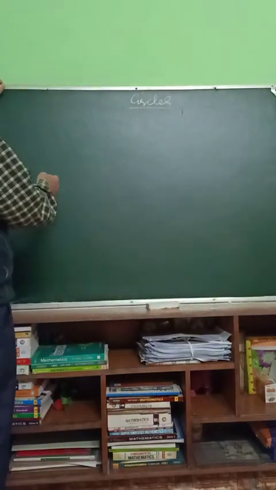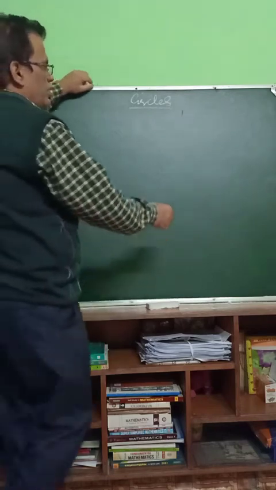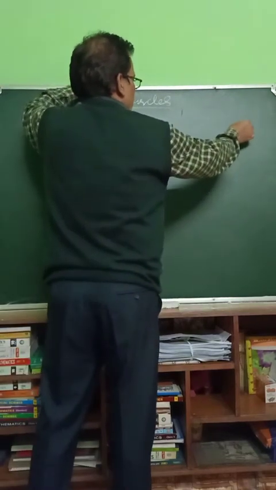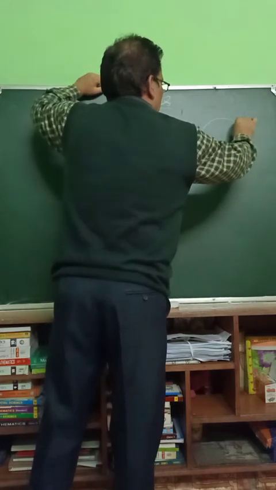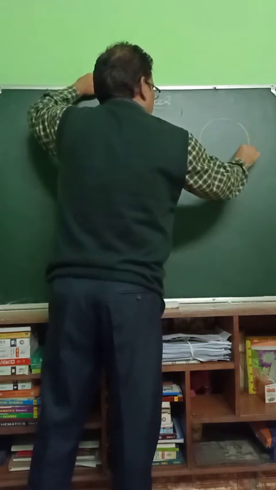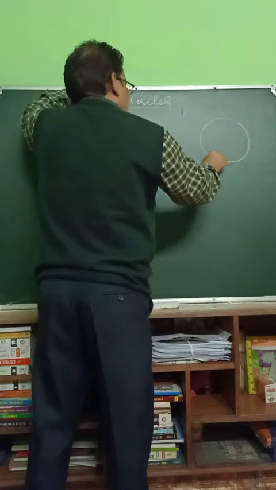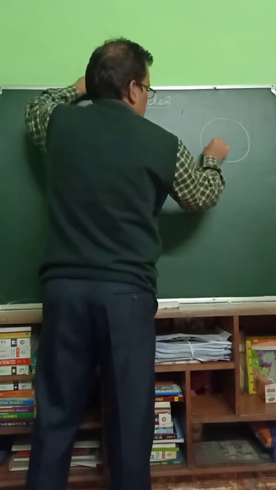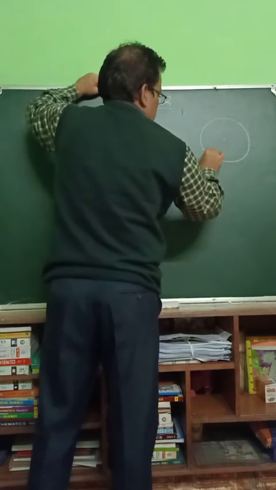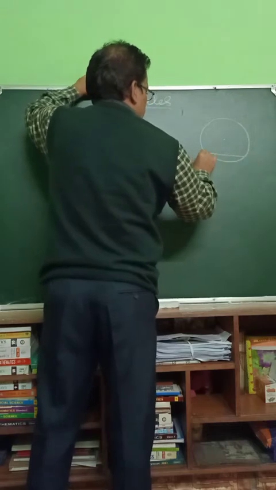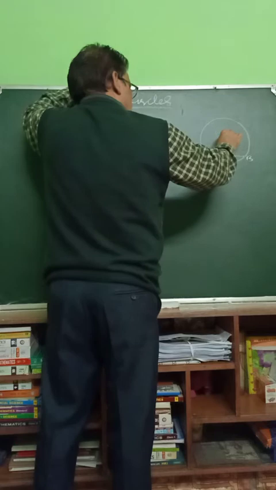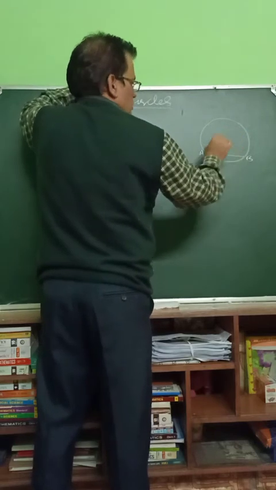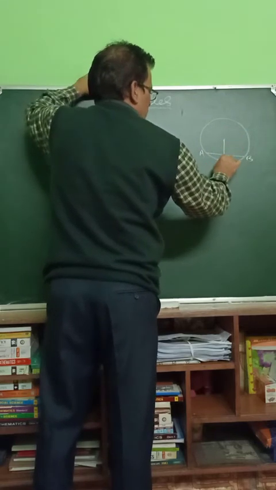The theorems are: first one, prove that a line drawn from the center of a circle perpendicular to the chord. This is the center, this is the line segment, or you can say it is a chord. Prove that a line drawn from the center perpendicular to this chord bisects the chord.